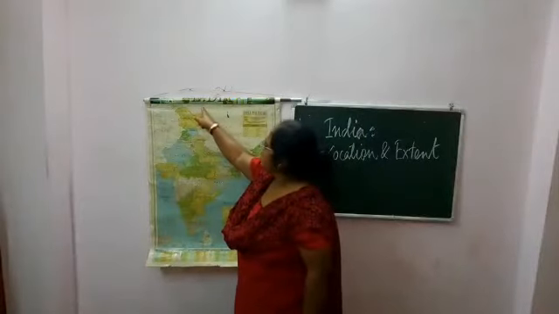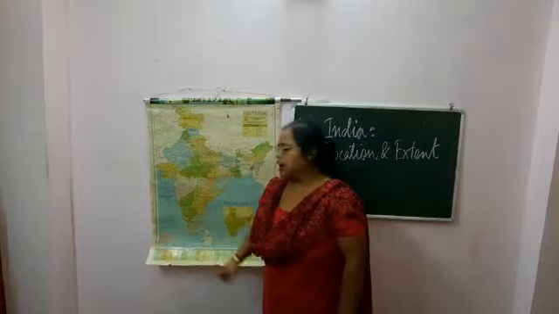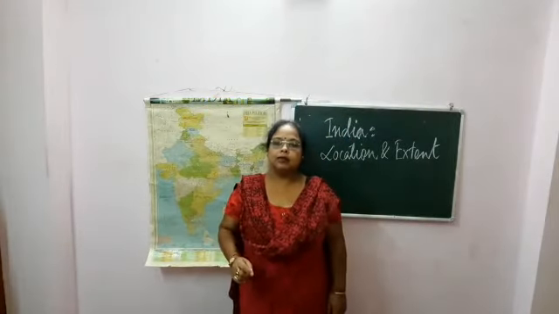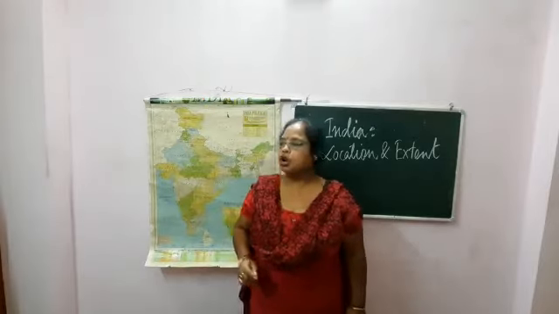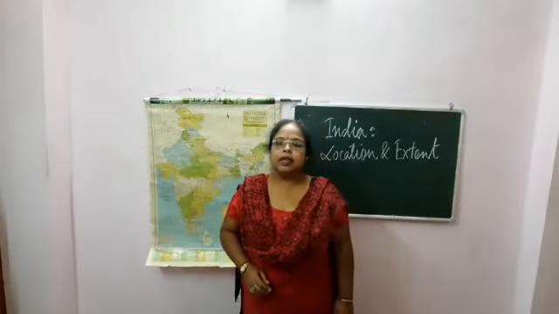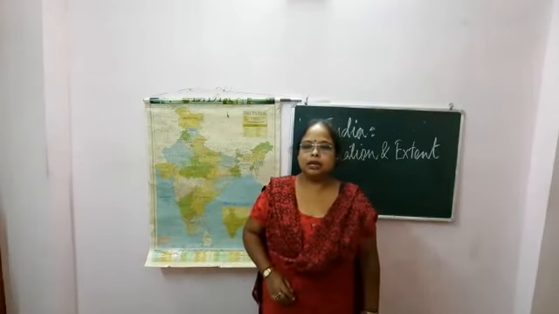82 and a half degree, that is 82 degree 30 minute east longitude, passes through the center of India. It is called the standard meridian of India.